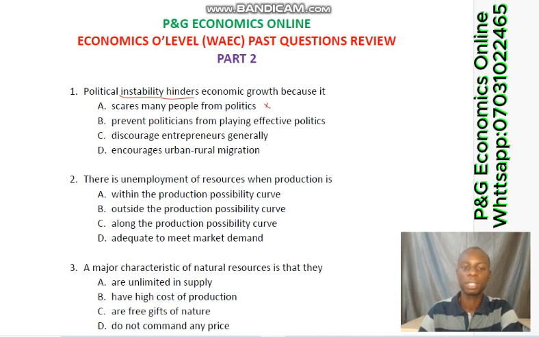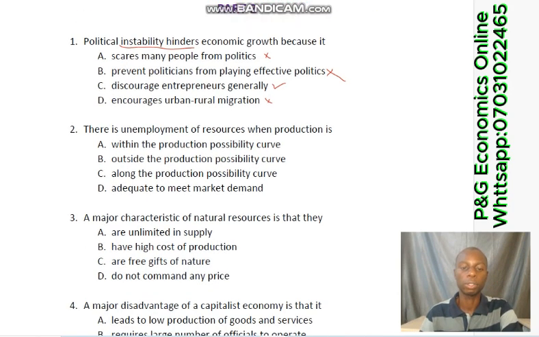Option C says that discourages entrepreneurs generally. And then option D says encourages urban-rural migration. This is also not the answer. The correct answer is C. Why? Because if there is political instability, entrepreneurs who are meant to contribute to the growth of the economy will be discouraged from doing so. So it's not good for the country.